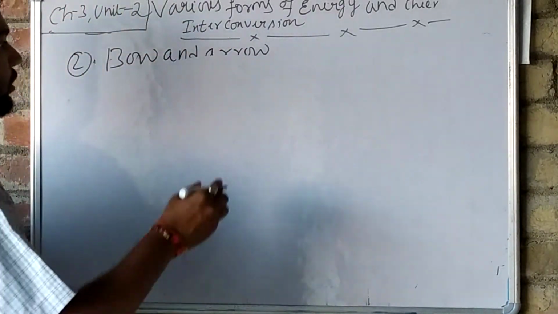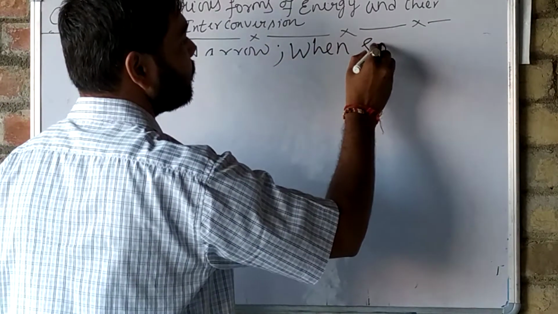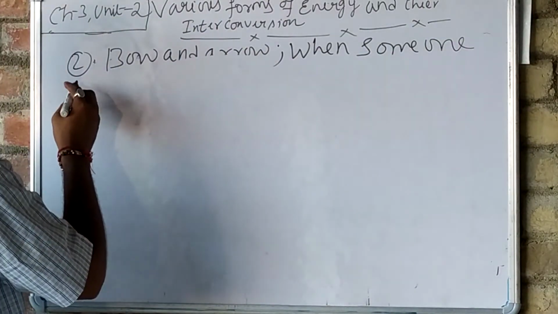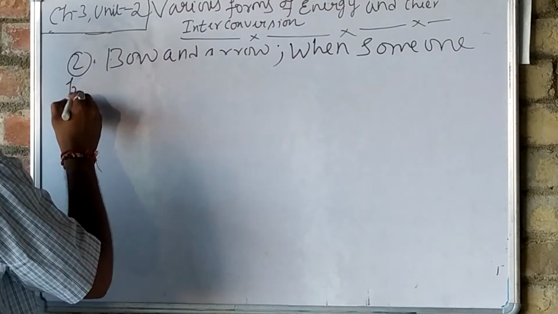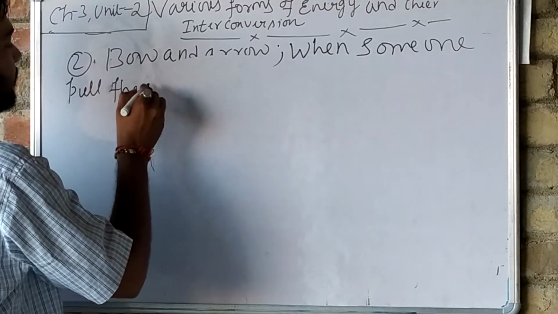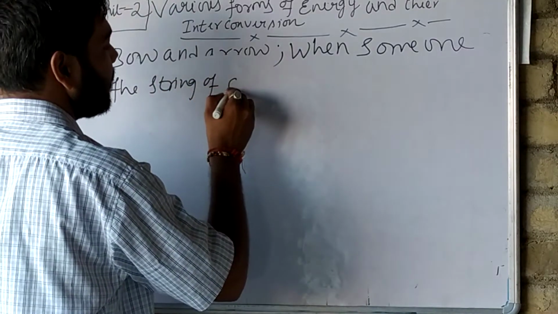So what happens when someone pulls the string of the arrow.